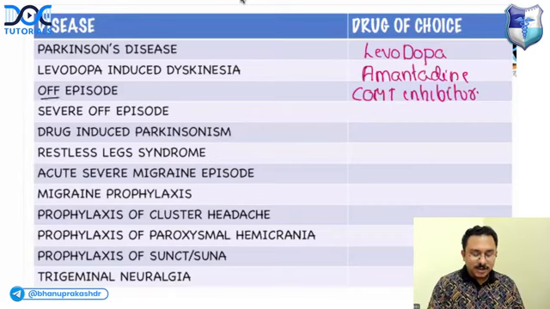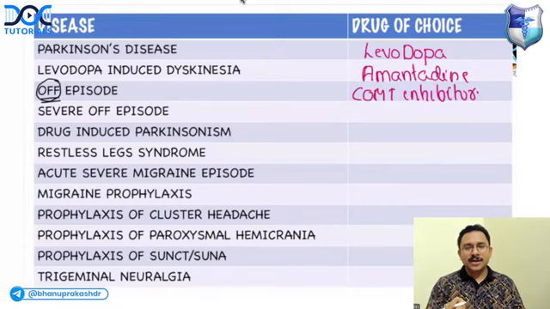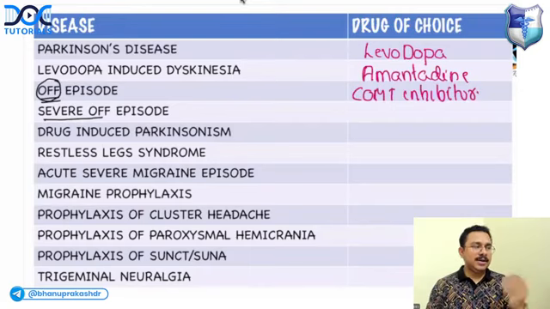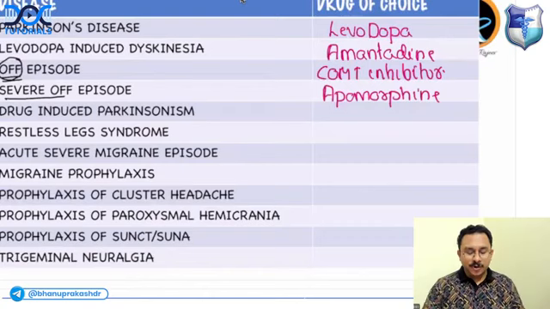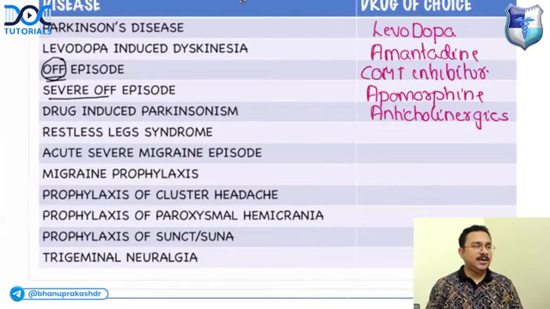If they are asking about off episode, which means the patient is having symptoms, but it is not very severe, you can add a COMT inhibitor to levodopa. But for severe off episode, a COMT inhibitor is not enough. So what drug? Correct, Sean Parker, you are right. You will give subcutaneous injection of apomorphine. Very good. Drug-induced Parkinsonism, what is the drug of choice? You will go for anticholinergics like trihexyphenidyl, benzhexol, benztropine.